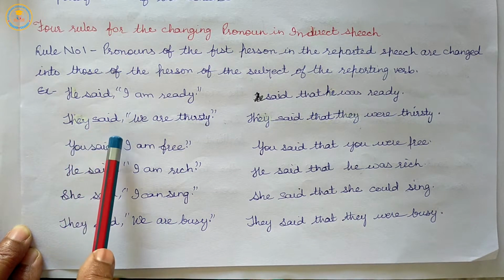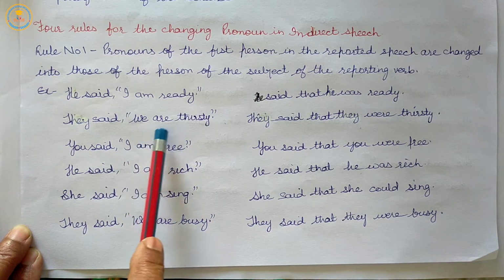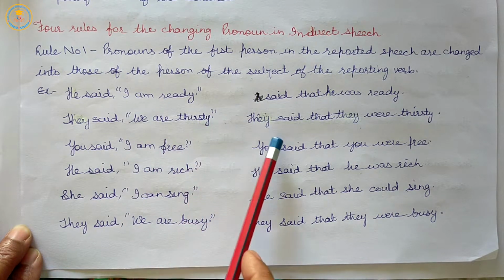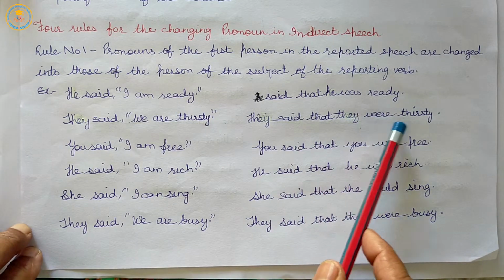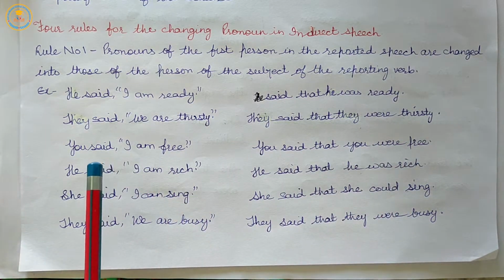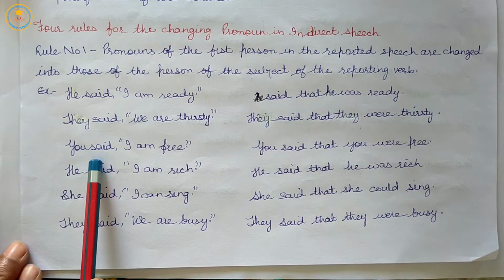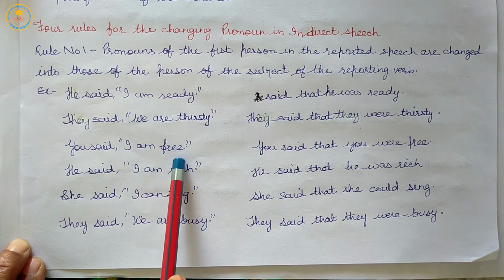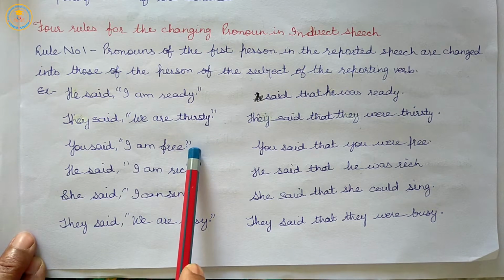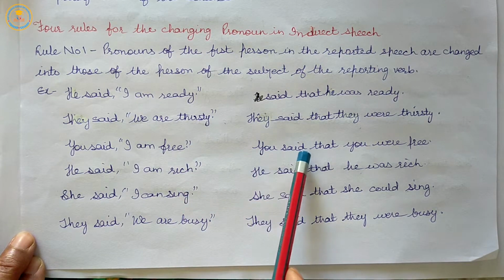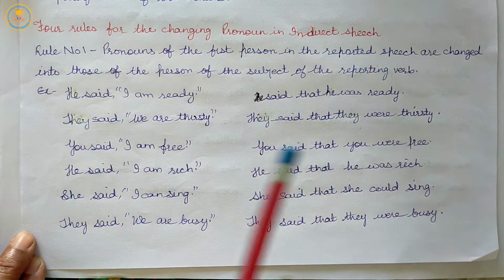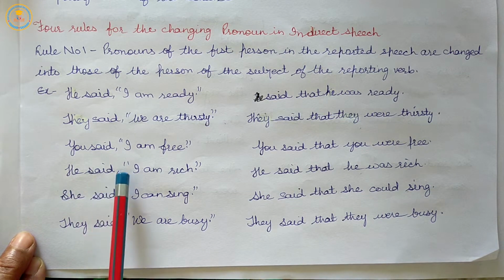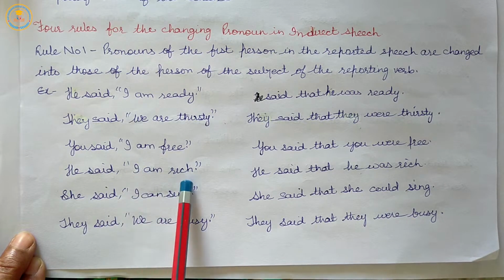They said, "We are thirsty." They said that they were thirsty. You said, "I am free." You said that you were free. He said, "I am rich."